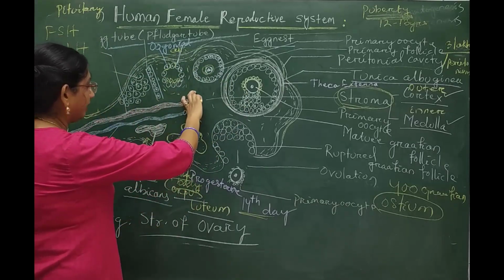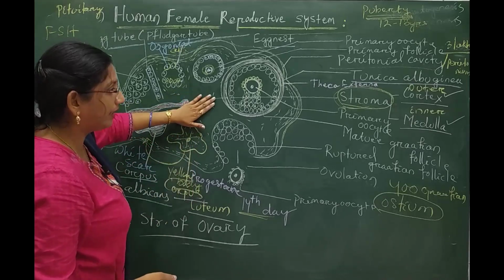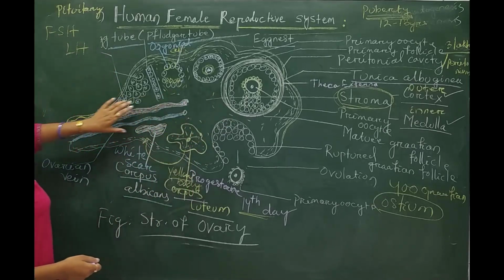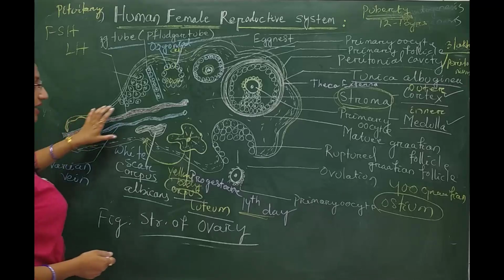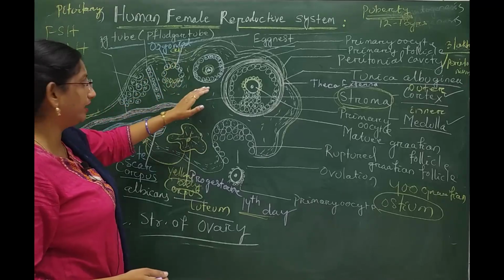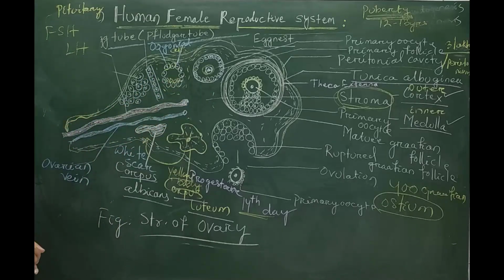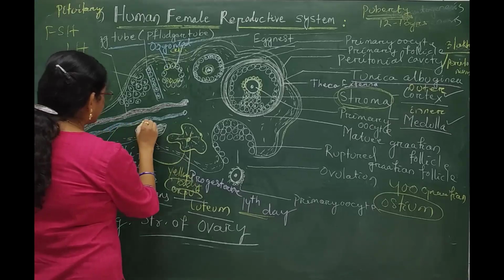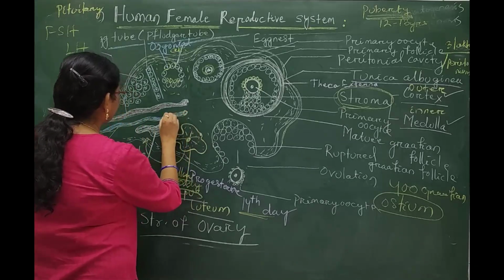Now come to the medullary part. The medullary part, consisting of the vascular region, or the vascularized part of the ovary, is known as the medulla. This medulla consists of blood vessels. These are the blood vessels found at the medullary part.